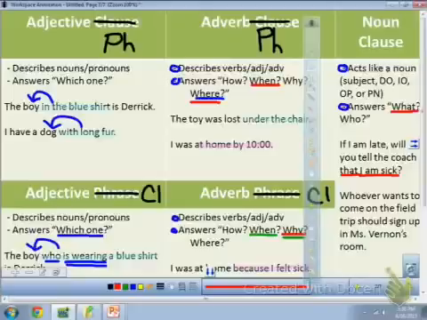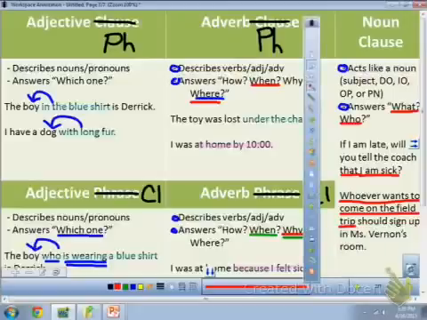Whoever wants to come on the field trip should sign up in Miss Vernon's room. Whoever wants to come on the field trip is a noun clause acting as a subject. It's answering the question, who? So, examples of noun clauses here.